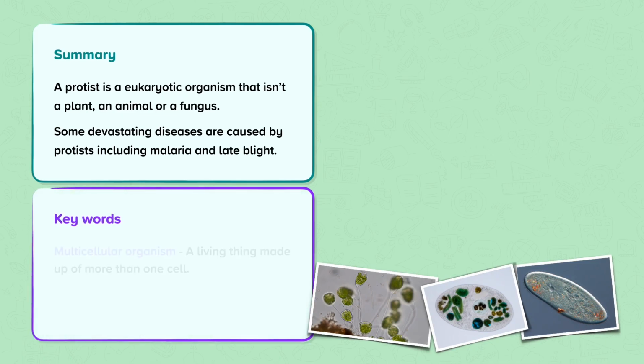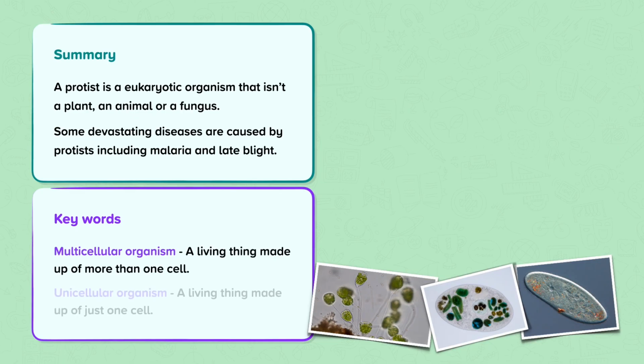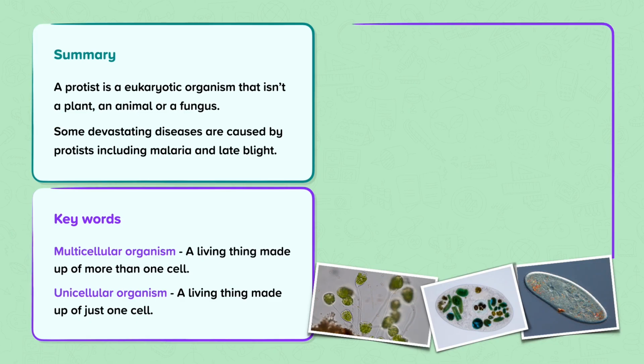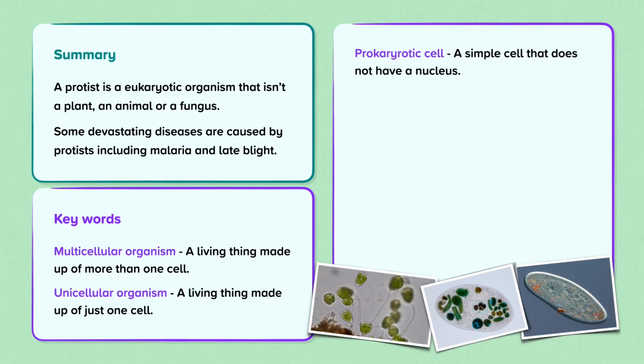Keywords: Multicellular organism, a living thing made up of more than one cell. Unicellular organism, a living thing made up of just one cell. Prokaryotic cell, a simple cell that does not have a nucleus. Eukaryotic cell, a complex cell that has a nucleus.